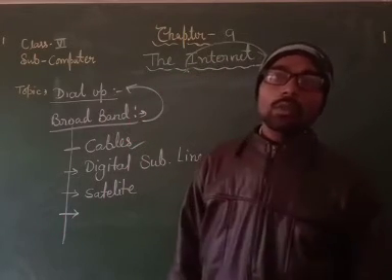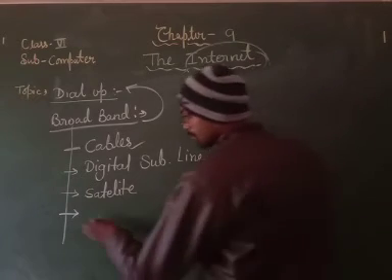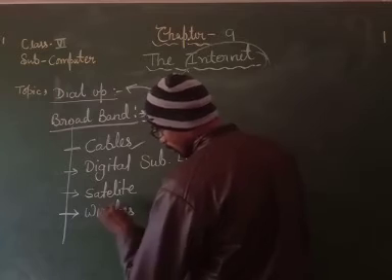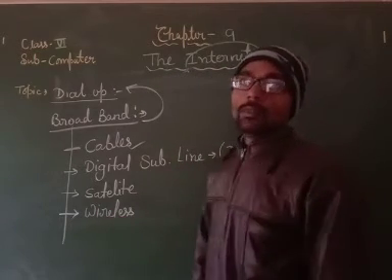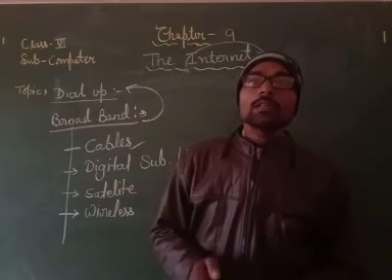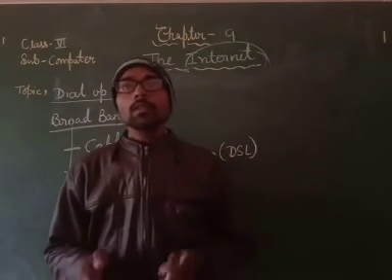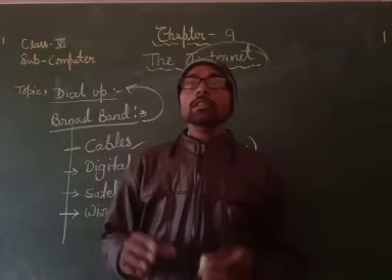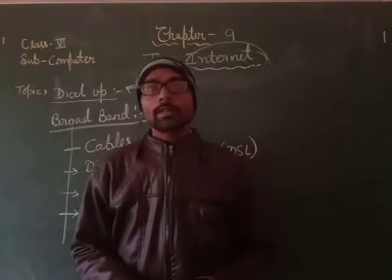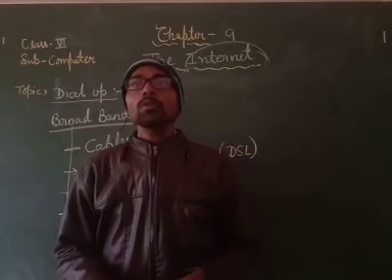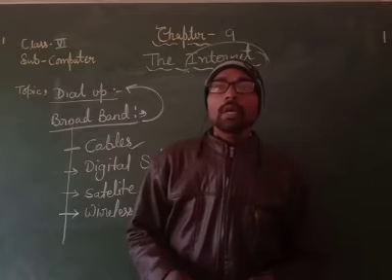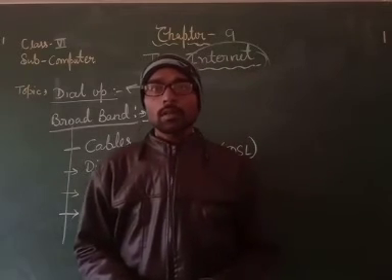And fourth is wireless. Students, digital subscriber line. In this type of connection, the existing telephone line is used to provide the internet connection. It allows you to make or receive telephone calls even when you are connected to the internet.